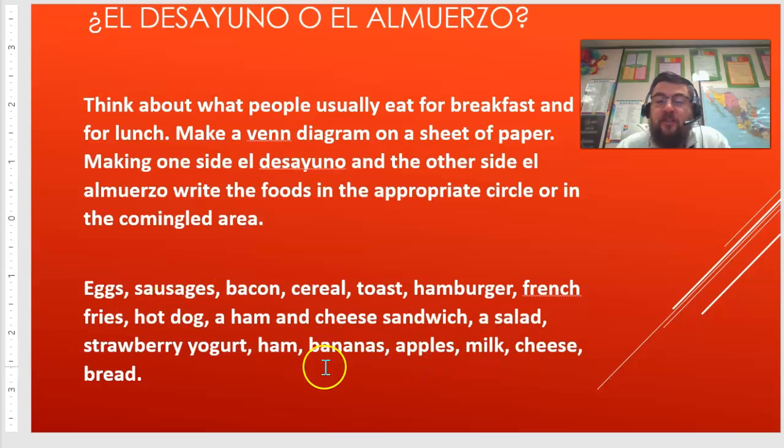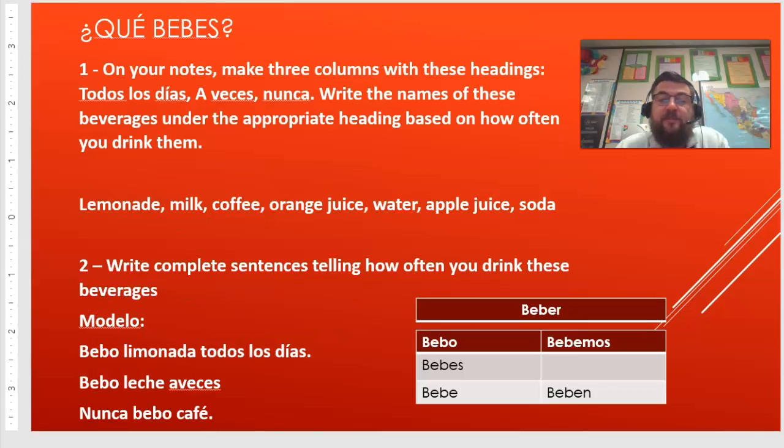So here are the terms I want you to use if you want to add more on your own, by all means. So eggs, sausage, bacon, cereal, toast, hamburger, french fries, hot dog, a ham and cheese sandwich, a salad, strawberry yogurt, ham, bananas, apples, milk, cheese, and bread. And we've gone over all these terms already, so you should know what they are in Spanish. Look in your notes from the previous lesson. Alright, so pause here and take care of that task. Now let's go to the next one.